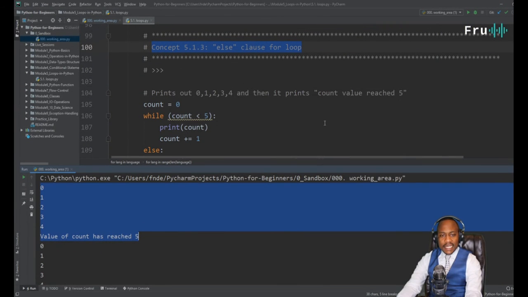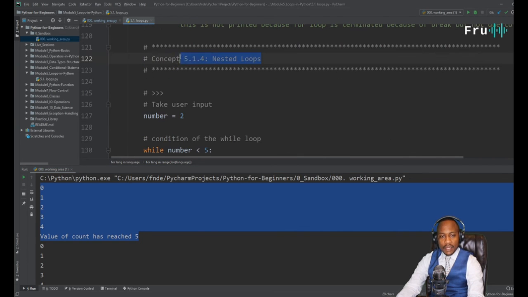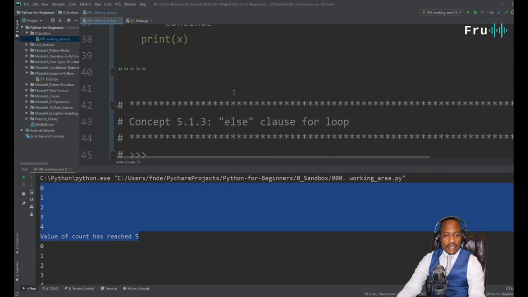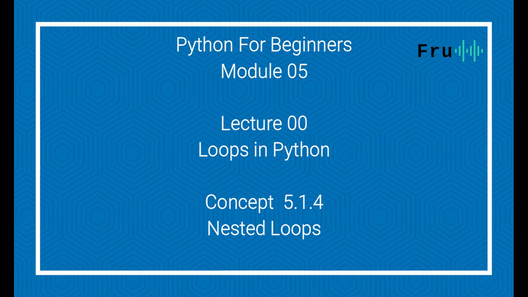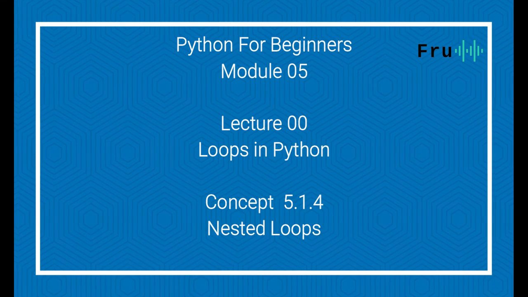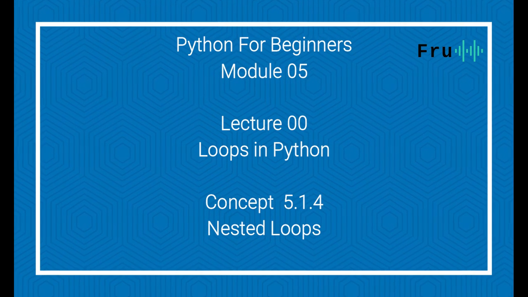All right, guys. This is going to take us as a segue into the next topic, which will be nested loops. So if you can do single loops, you can equally nest them. Let me copy the concept here so we have the exact number, which would be 514. So module 5, lecture 1, concept number 4, which is the idea of nested loops.